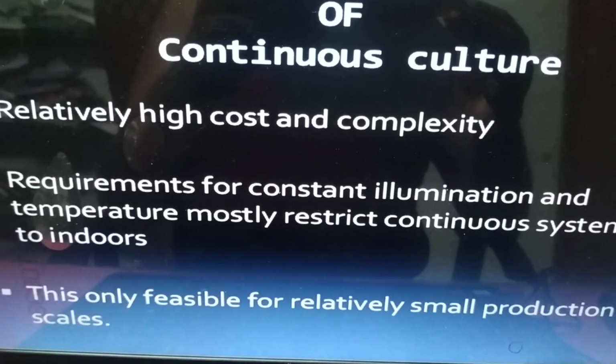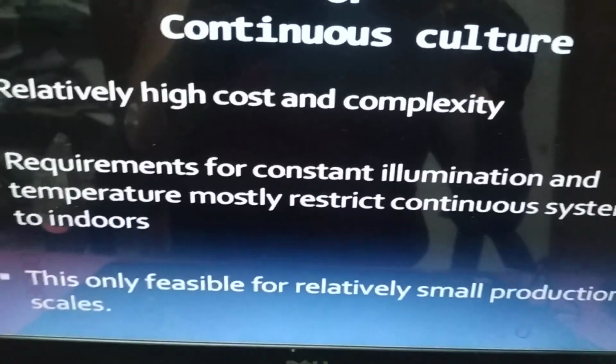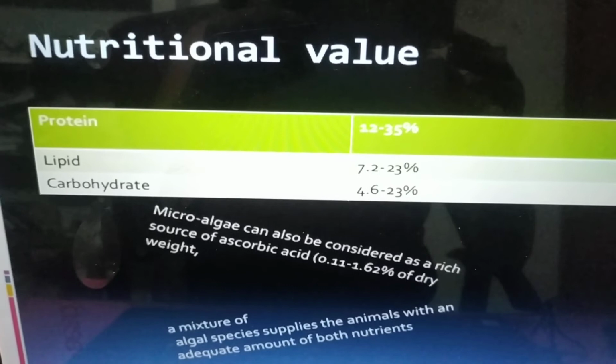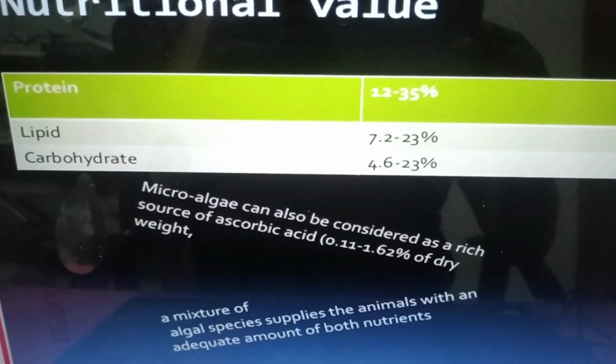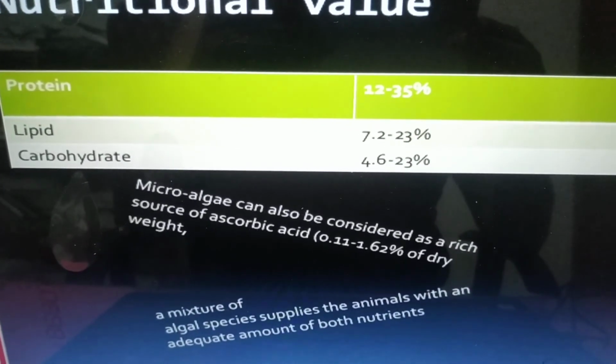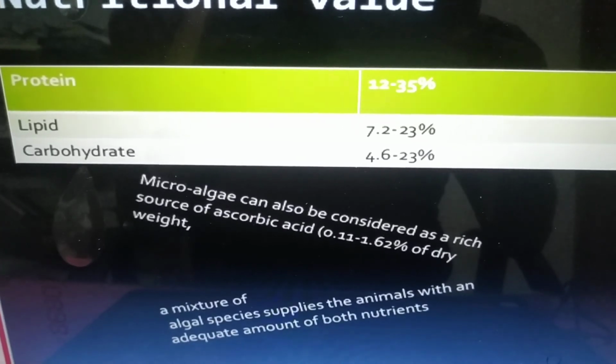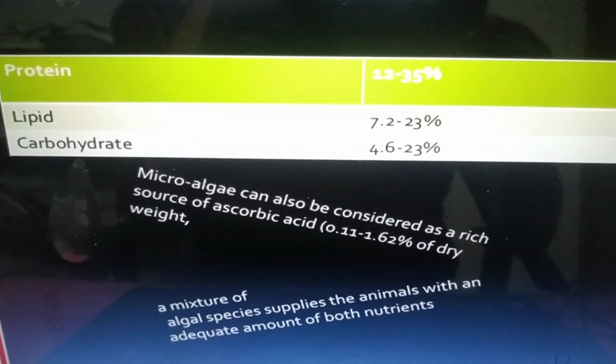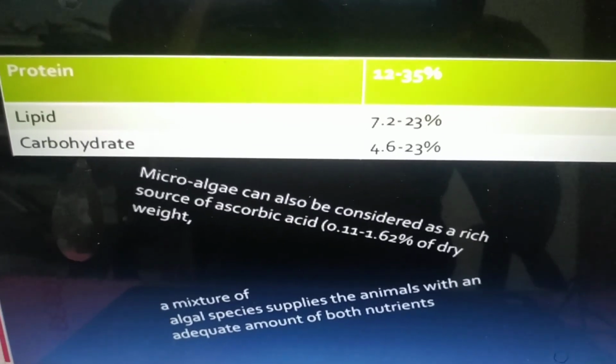It is only feasible for relatively small production scales. Nutritional value: protein 12 to 35 percent, lipid 7 to 23 percent, carbohydrate 5 to 23 percent.